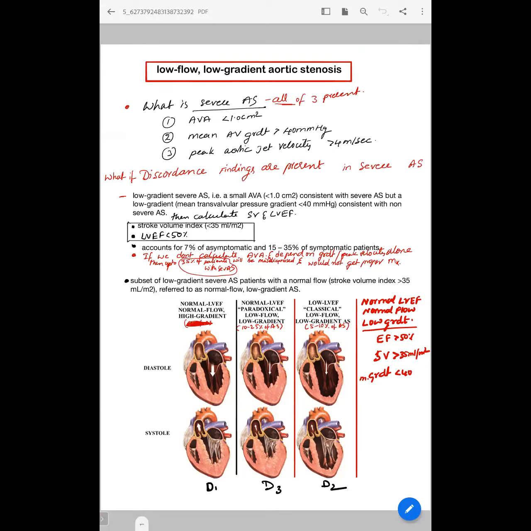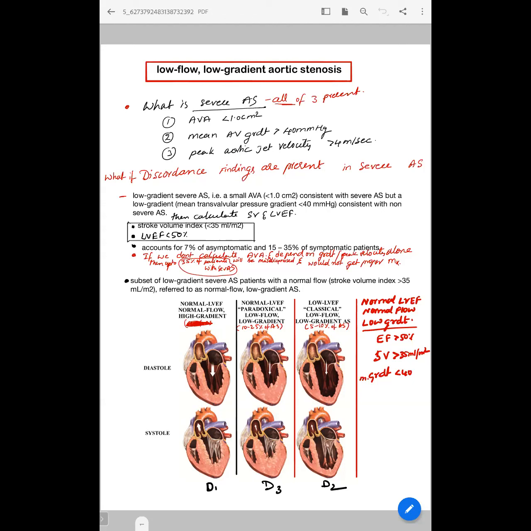What if only one parameter is present or the other parameter is absent? There will be some ambiguity or discordance. That's why we can miss the diagnosis of severe AS. So apart from the mean gradient or jet velocity, we should always measure the aortic valve area. In our routine busy echo practice, people tend to measure only the velocity or mean gradient and avoid doing this cumbersome aortic valve area measurement.